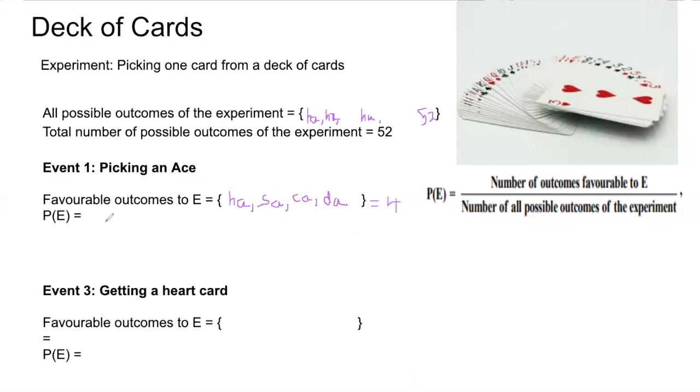What is the probability? Total number of favorable outcomes. Okay, 4 divided by what is the all possible outcomes? 52.